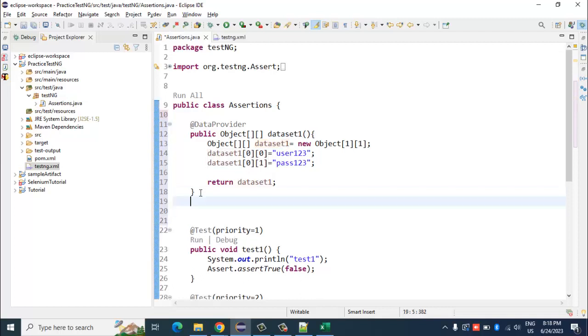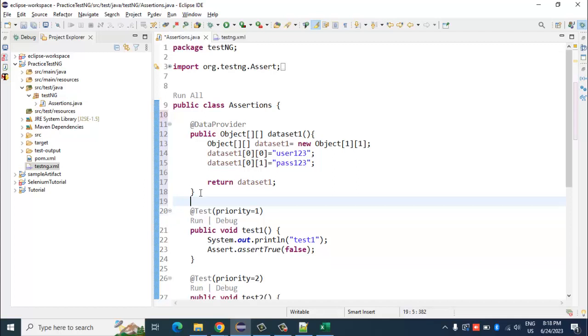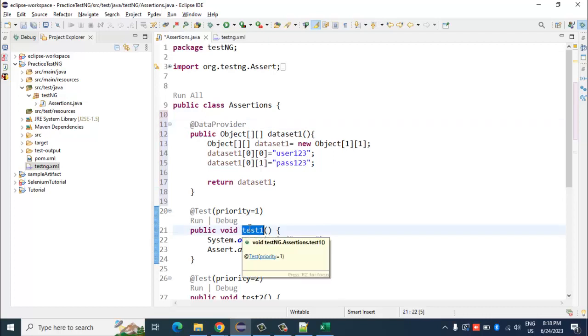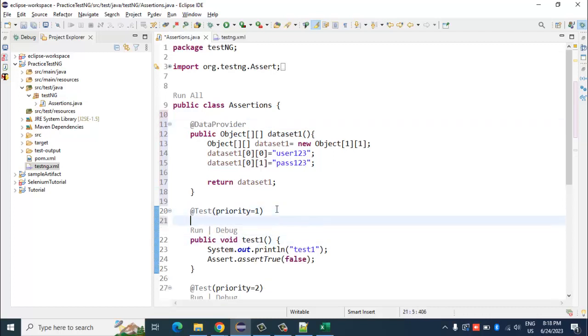So now how do I use these values in my test? This is a test, right? If I want to use this data provider in this particular test 1, I have to write something like this.